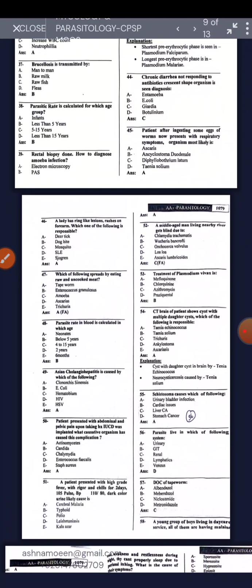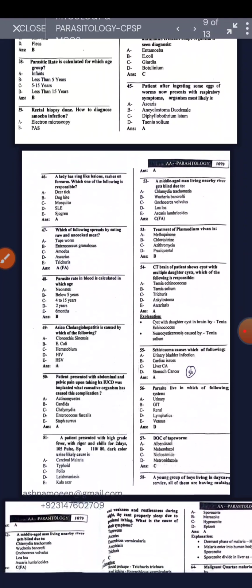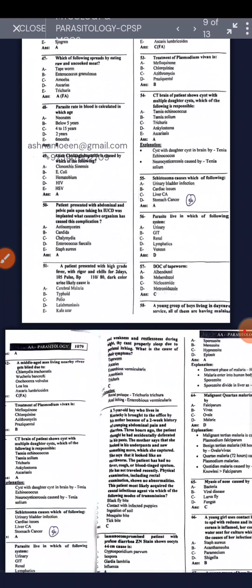CT brain of the patient shows a cyst with multiple daughter cysts. Which of the following is responsible? Echinococcus. Neurocysticercosis is caused by Taenia solium. Schistosoma causes which of the following, a urinary bladder infection? Parasite living in which system? The lymphatics. Drug of choice for tapeworm is niclosamide.